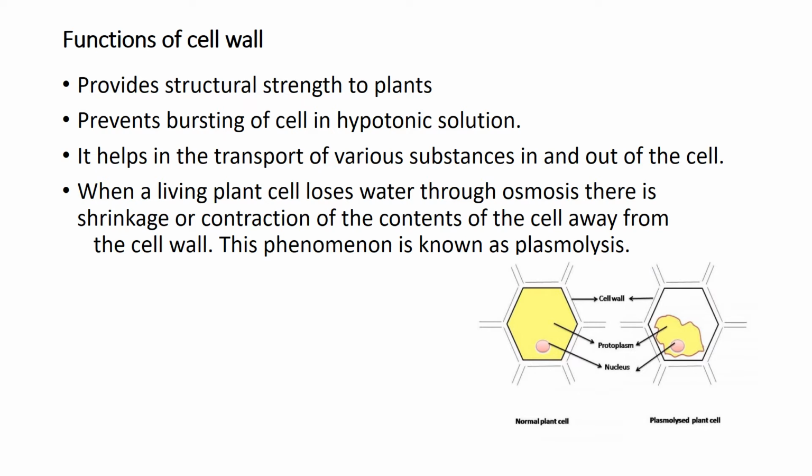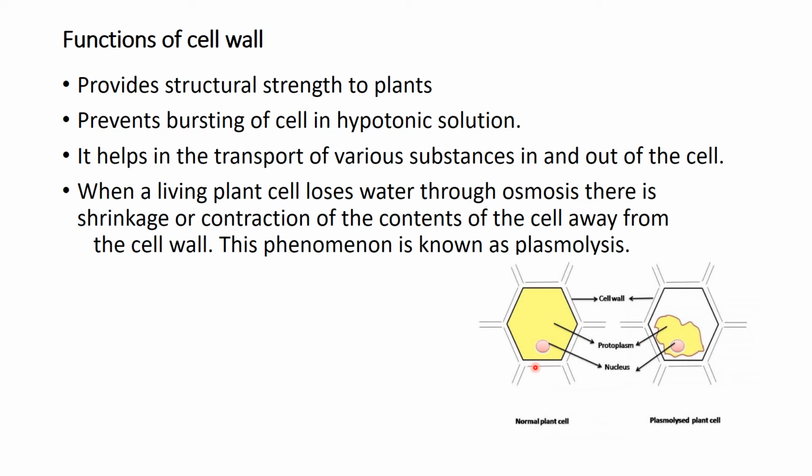Let's discuss the functions of the cell wall. The cell wall provides strength to the plant cell. It is made up of cellulose, which is a complex substance, and that is why it provides structural strength to plants. It does not burst even in hypotonic solutions. You know that when any cell is immersed in a hypotonic solution, the cell swells up.